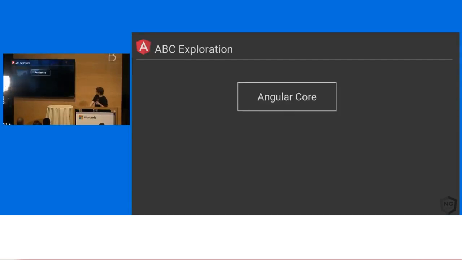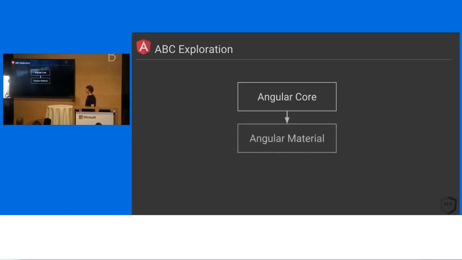So our plan for ABC: we're going to build Angular core this way with Bazel. Today, Angular core is built with a gigantic shell script. It's really not a nice thing. It's kind of embarrassing, actually. So the team is at home right now rebuilding our entire build system for Angular to run on Bazel. We're then going to move the Angular Material project over to Bazel and get that building and testing with that. And then this is what I mentioned with early adopters.